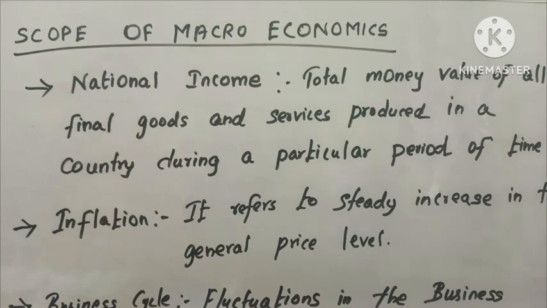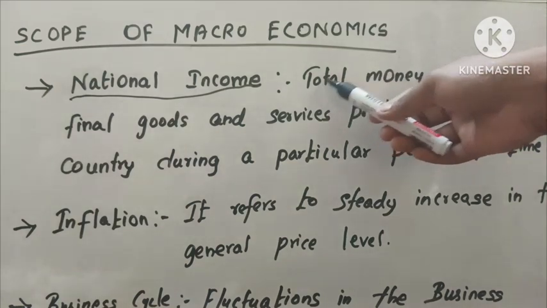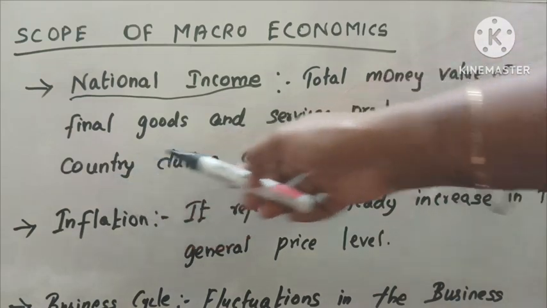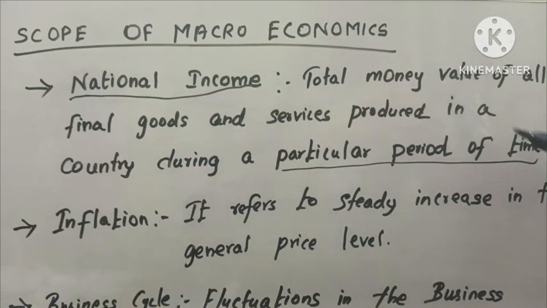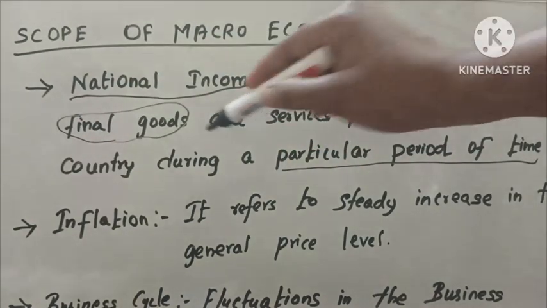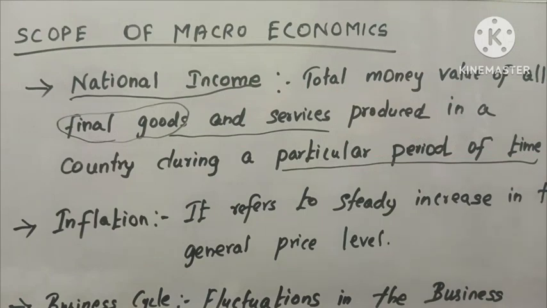The first one is the concept and measurement of national income. What do you mean by national income? Any idea? Can you give an answer, students? Let me give a meaning. National income means the total money value of all final goods and services produced in a country during a particular period of time.